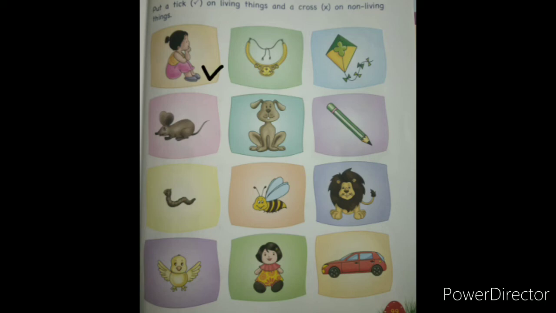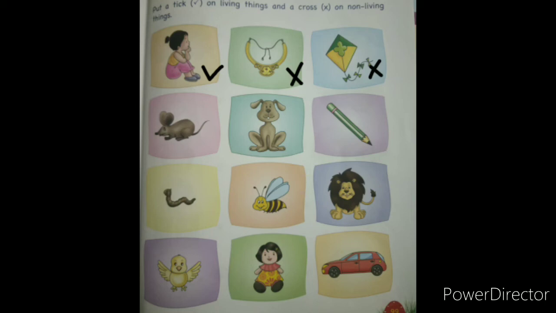Next is necklace. Necklace cannot move. Necklace doesn't want any food or water. Necklace cannot reproduce. And necklace will not respond. So we will put cross on that. That is a non-living thing. Same with the kite. Kite is also a non-living thing because it cannot move on its own. It cannot take food or water.